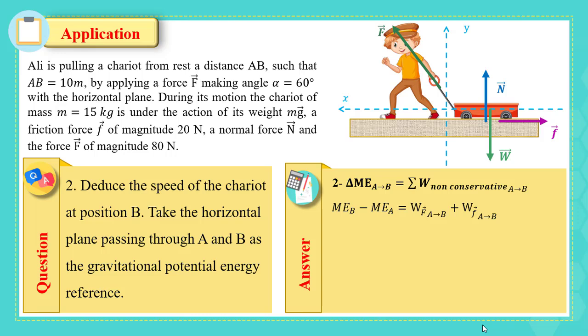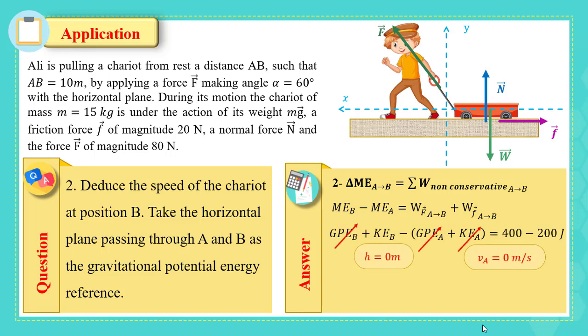This means mechanical energy at B minus mechanical energy at A equals the work done by F plus the work done by friction. But we know that the gravitational potential energy at A and B is zero since the height is zero. They are on the reference level.